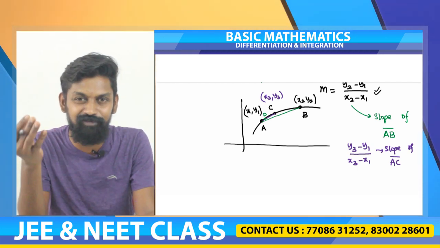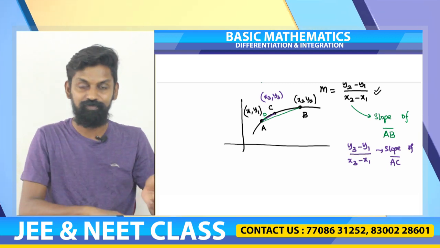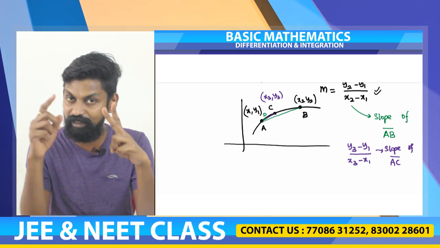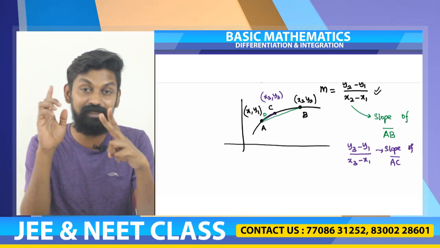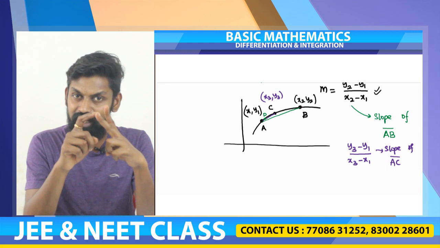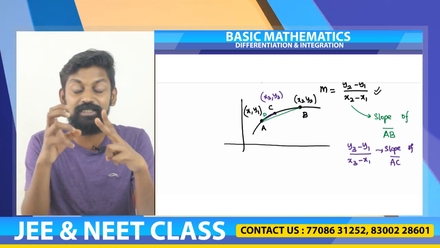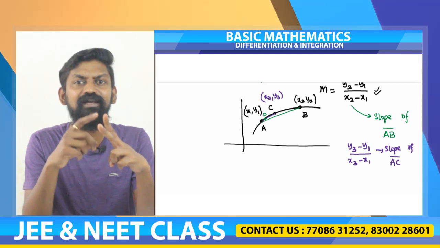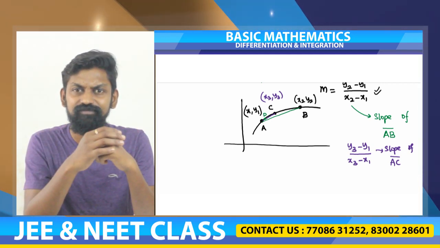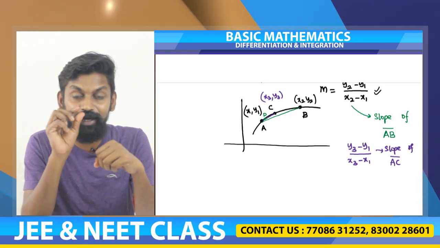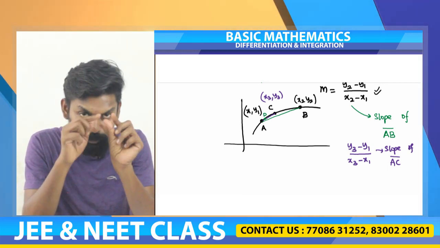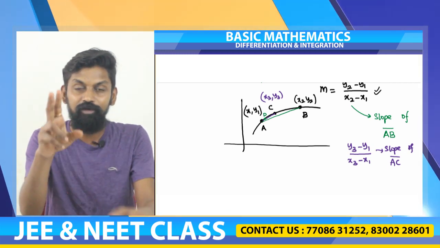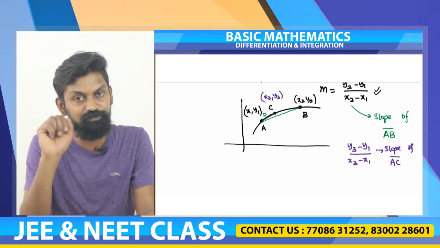When you say D is very close to point A, you can also say, I needed 2 points to find slope, so I have A and D. That condition is satisfied. But D is as close as I cannot imagine. It is extremely close, infinitesimally close to point A. When I say that, A and D are not very different. It is not an assumption. We are trying to limit the value of the distance between A and D to be almost 0. So, your requirement of 2 points is satisfied.